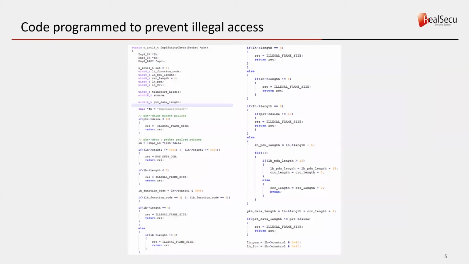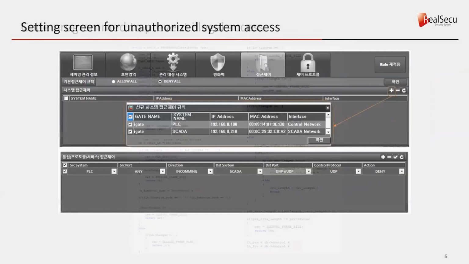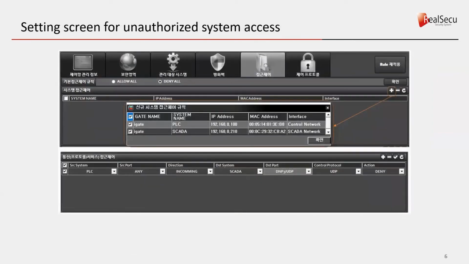This slide details the code program to prevent illegal access. We constructed an algorithm based on packet payload and packet length. The system developed in this work is mainly used for dams, power plants, and water purification plants. In these environments, even if a user logs in as a normal root, an abnormal operation state may occur due to incorrect control setting information.